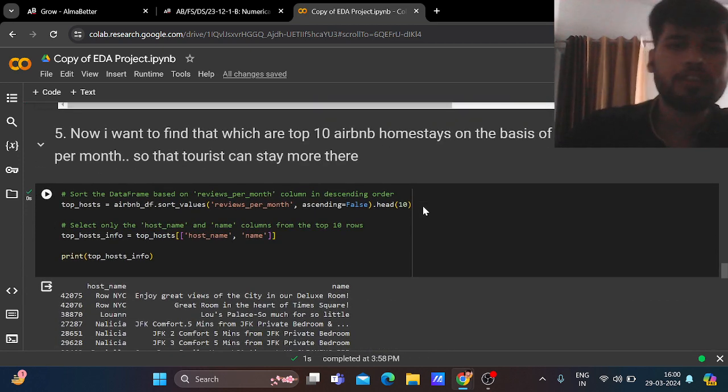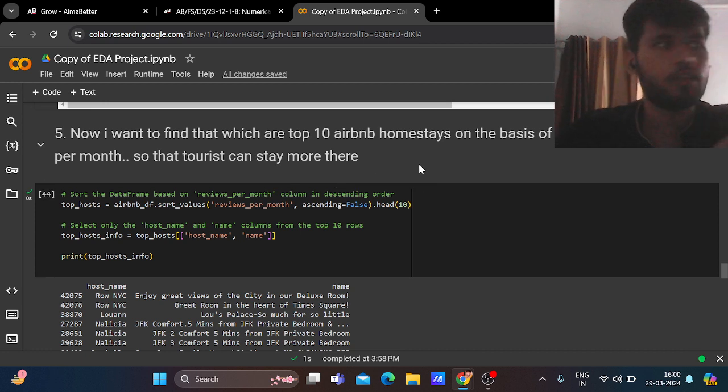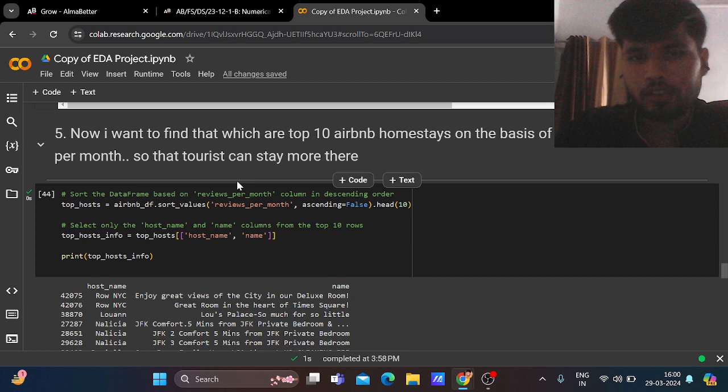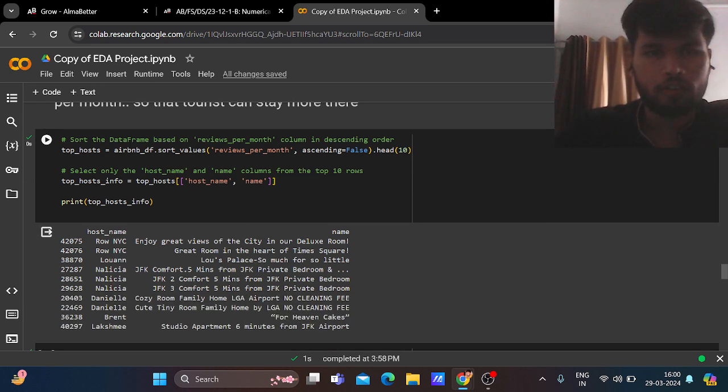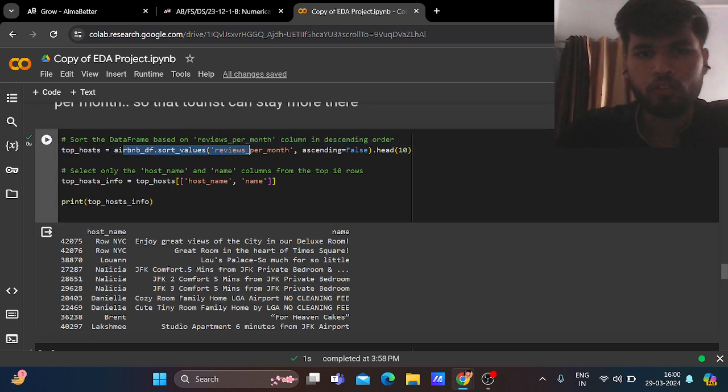Now I want to find which are the top 10 Airbnb homestays on the basis of reviews per month, so that tourists can stay more there. So what are the top 10 homestays? For that, we are sorting the values of reviews per month in ascending order and selecting only the host name and name columns from the top 10 rows: top_information, top host, host_name and name.